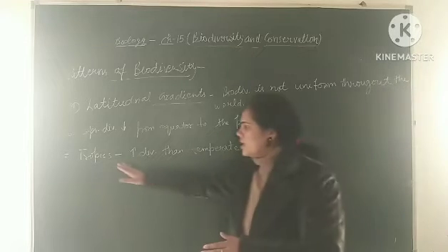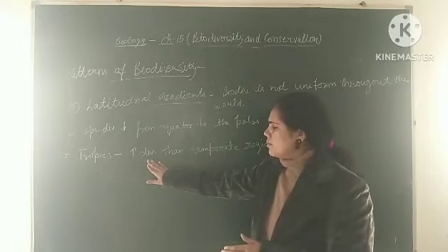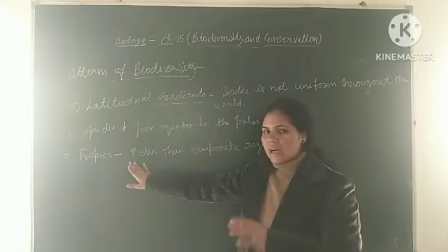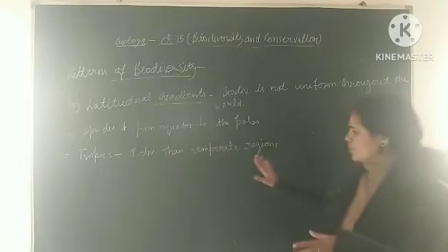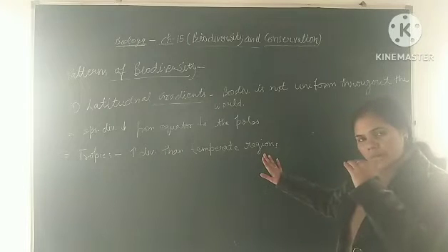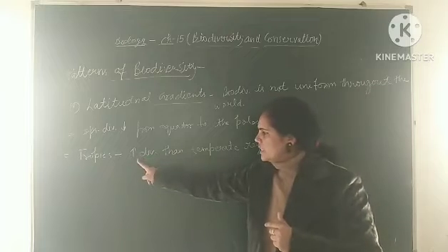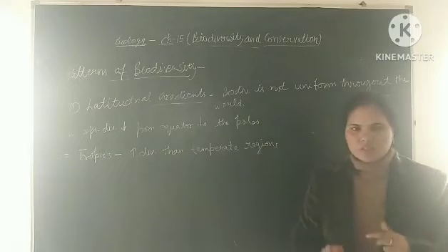So the tropical area has more diversity than the temperate region. The tropical area occurs near the equator and temperate regions occur away from the equator. So the tropical region has more diversity than the temperate region.